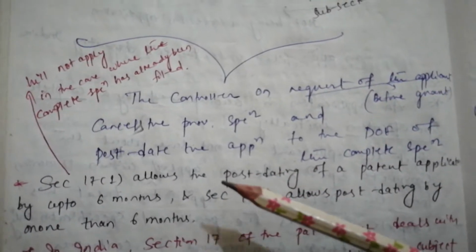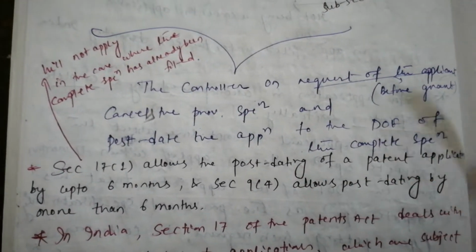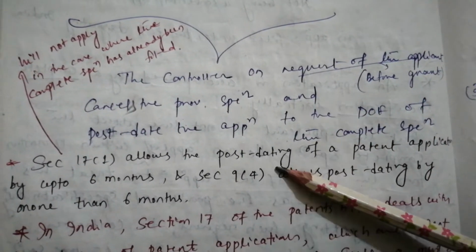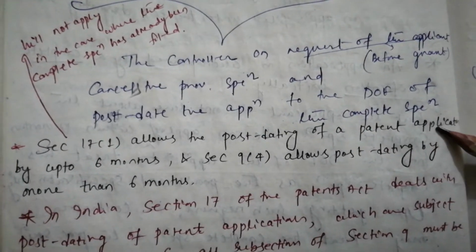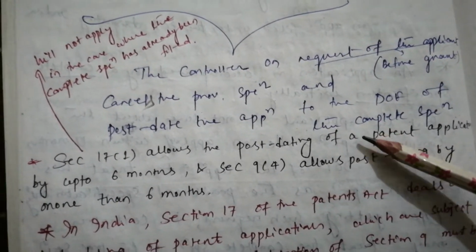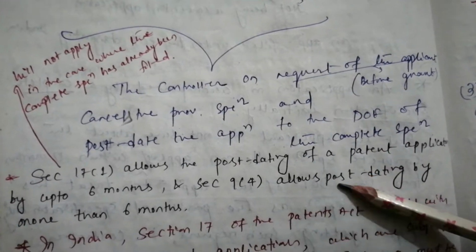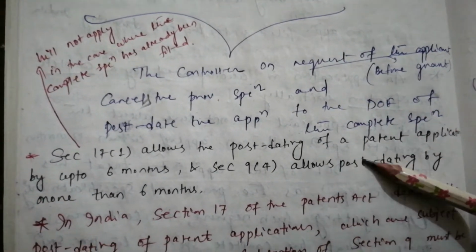Section 17 subsection 1 allows postdating of a patent application by up to 6 months, and section 9 subsection 4 allows postdating by more than 6 months.